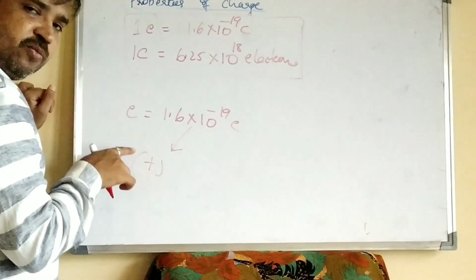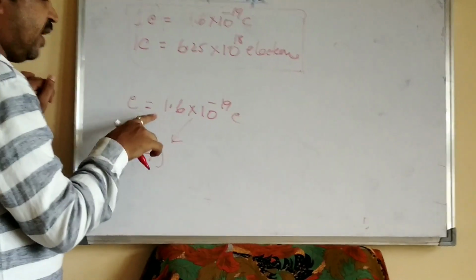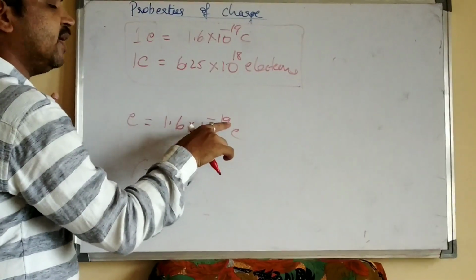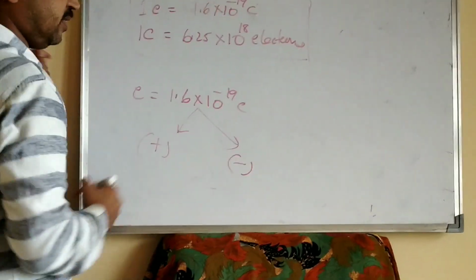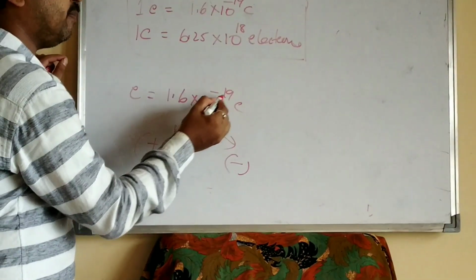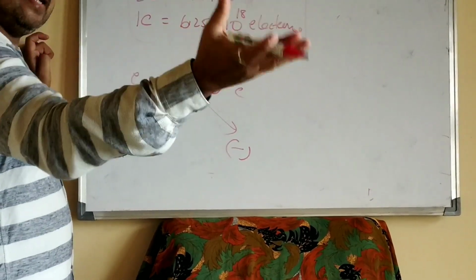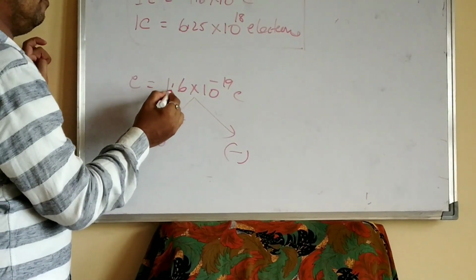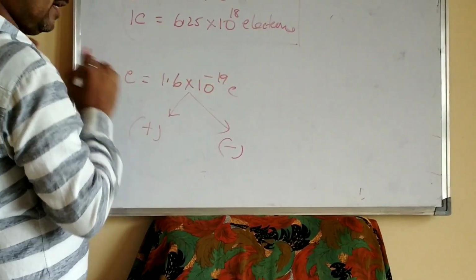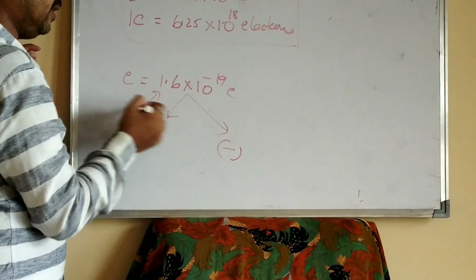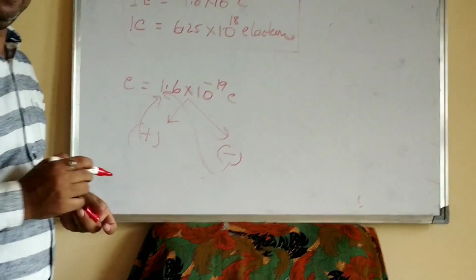Because when a body is said to be positively charged, it loses electrons. Similarly, if it is minus 1.6 into 10 power minus 19 coulombs, it means that particular body has gained electrons. So like that you should understand the meaning of having a positive sign and a negative sign.